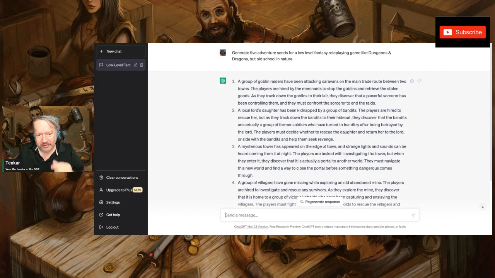So I find that very interesting. I'm going to leave links to both these AIs within the show notes. Play with them yourself. See what you can get. I've actually used this to generate an adventure. I prefer to do these little seeds. I may actually find a use for this stuff.